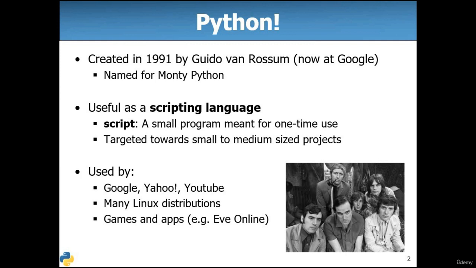So Python is basically useful as a scripting language. So what is a script? Basically a small program meant for one-time use, right? I'll tell you what a script is, and I'll code in front of you. So a script is basically something that is a small or medium-sized project.